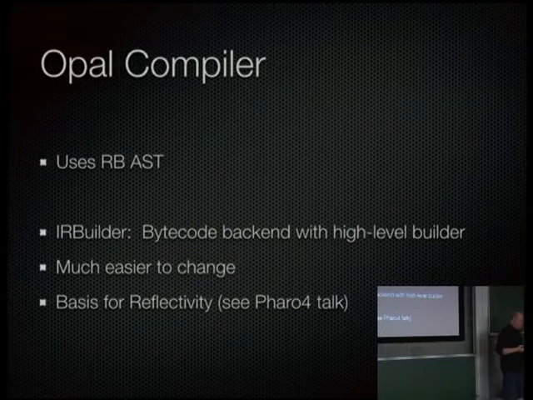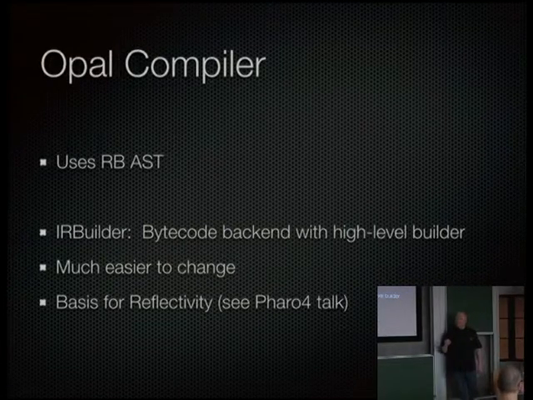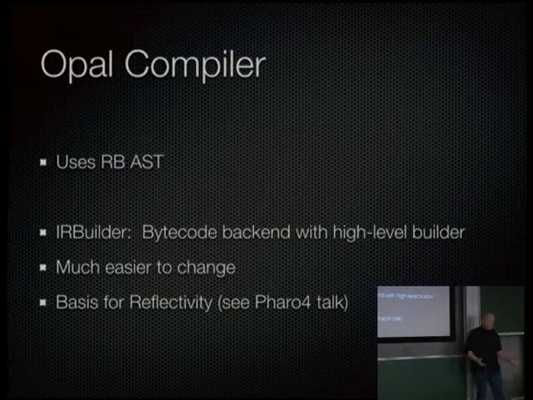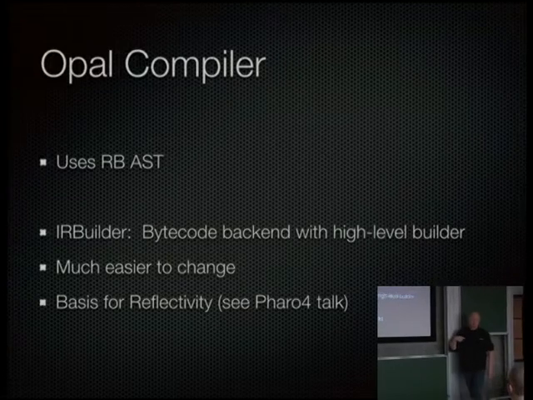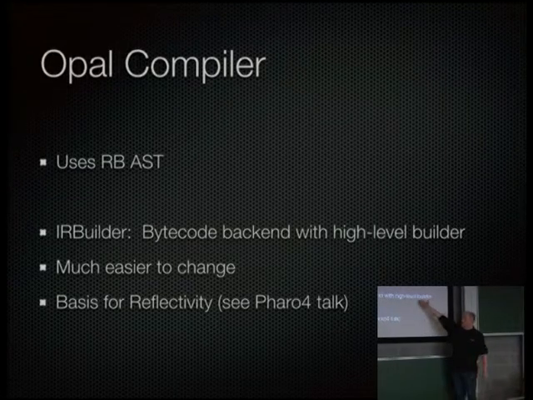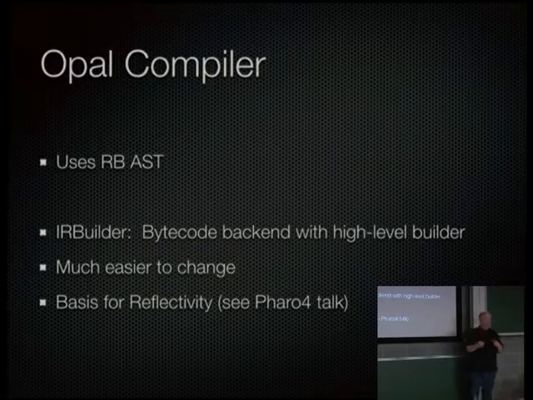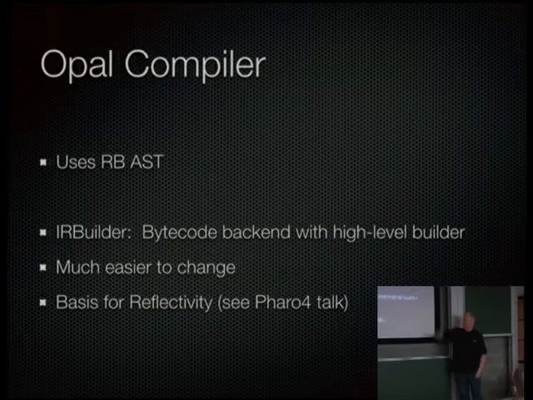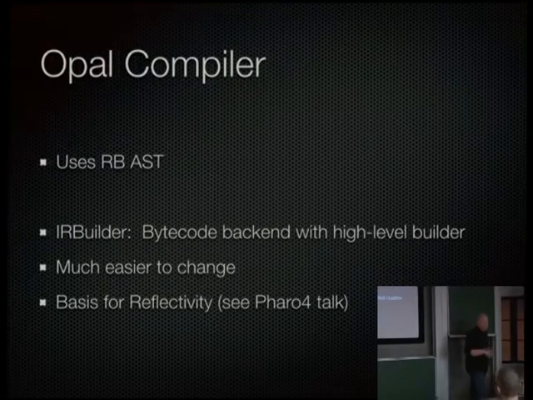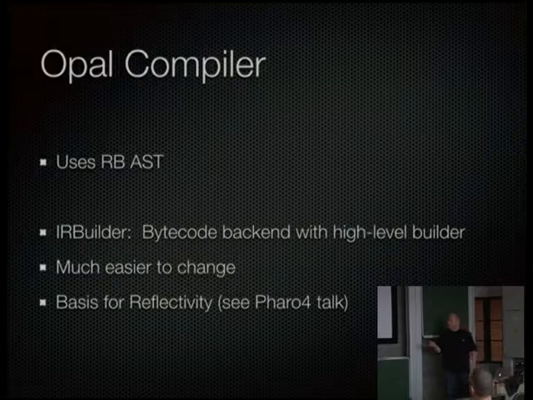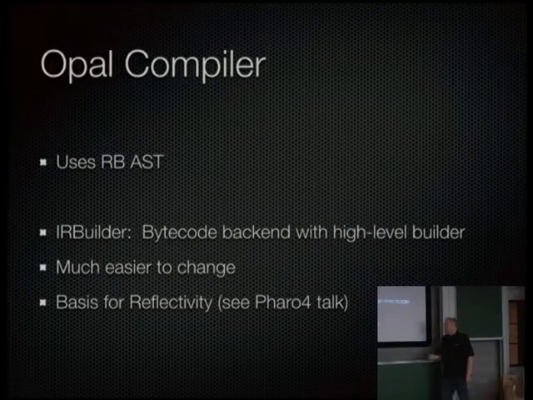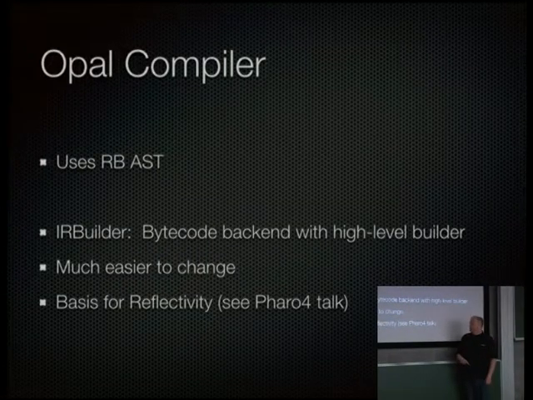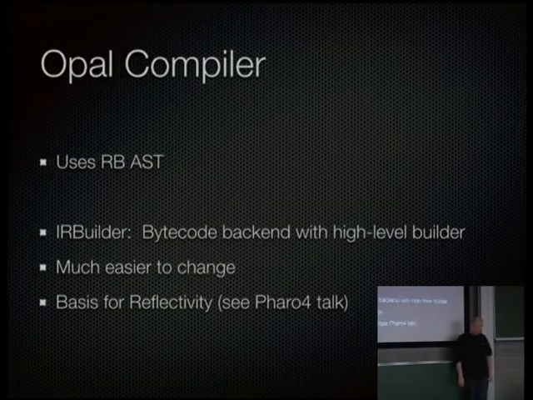And then it uses the backend, which is kind of like a high level assembly for bytecode, which is very nicely usable standalone if you want to do experiments. And you can actually decompile the whole system into this intermediate representation, manipulate it, and then re-emit bytecode, and that's extremely fast. Decompiling the whole system takes less than a second using the IR representation. So that's very nice if you want to do bytecode manipulation. All in all, the compiler is much easier to change because it's built on visitors, one after the other. And it really is the basis for a lot of really nice things that we will see in Pharo 4, which we will see later.